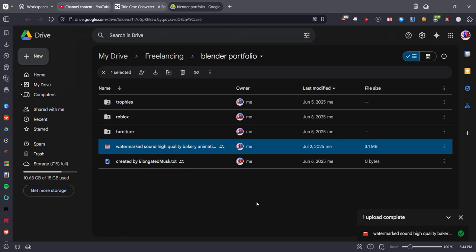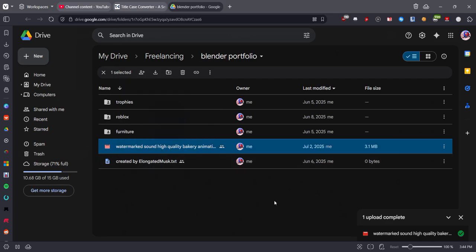So the first thing you want, the most important part of a Google Drive, is your username on whatever social media platform you're sharing it from. It either has to be the same, or you have to have a note inside the actual Google Drive saying that this is the Google Drive of that social media, right? So I have a Discord, and the username on that Discord is elongated mask, and I have a text file here that says created by elongated mask.